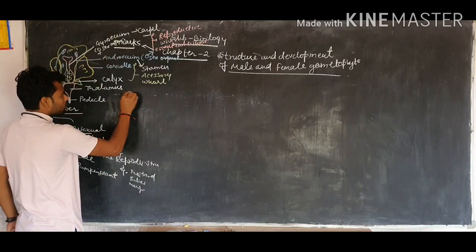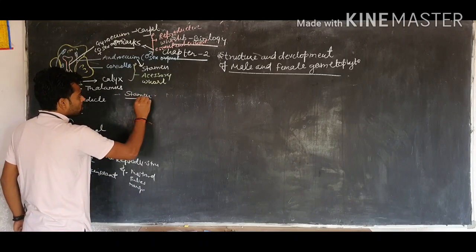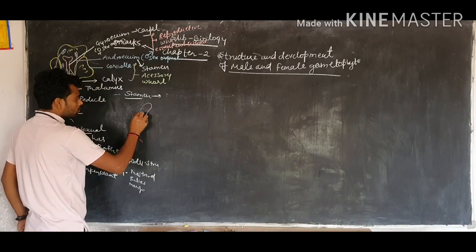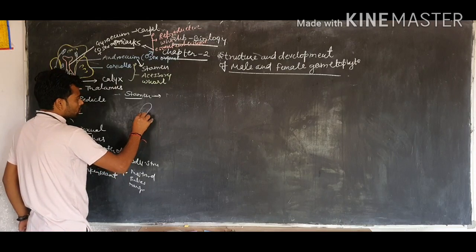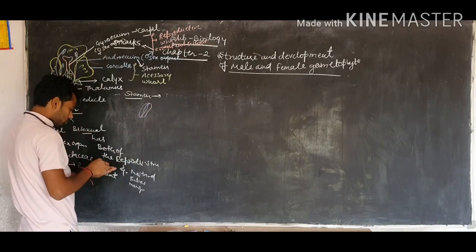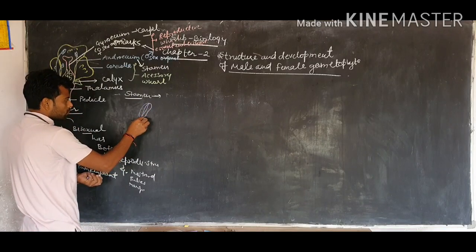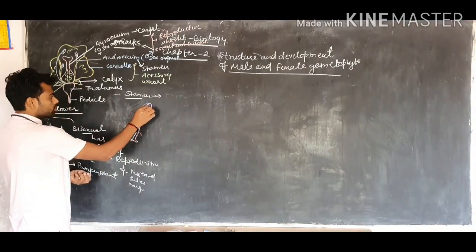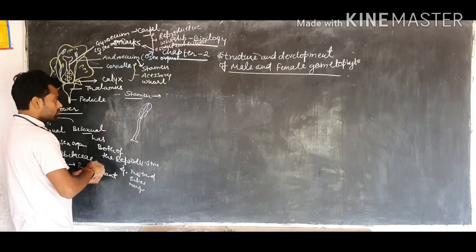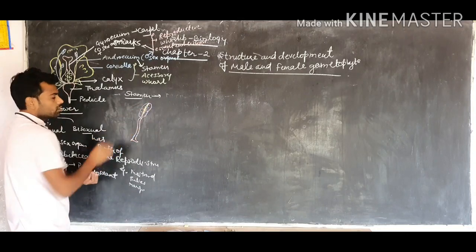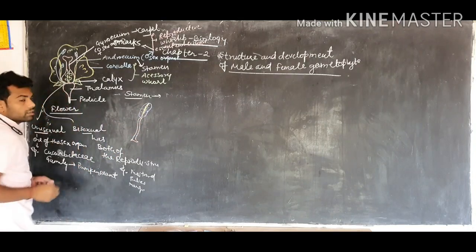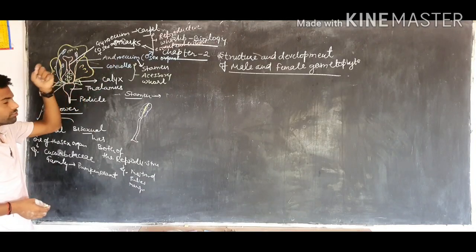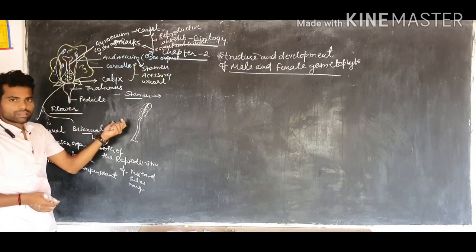Now, stamen. We know that the third whorl in the flower is called androecium, which acts as the male sex organ, and the unit of the androecium is called stamen.